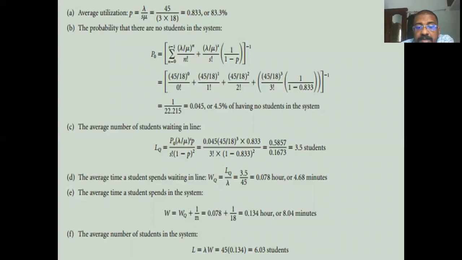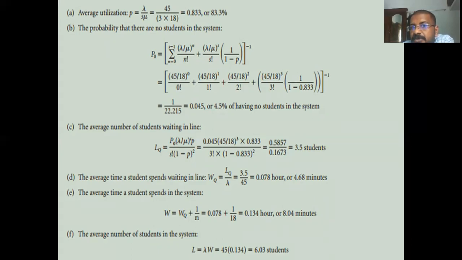Applying the formula, the average utilization is given by lambda by S mu. So lambda is 45, divided by S, the number of servers, which is 3, into mu, which is 18.